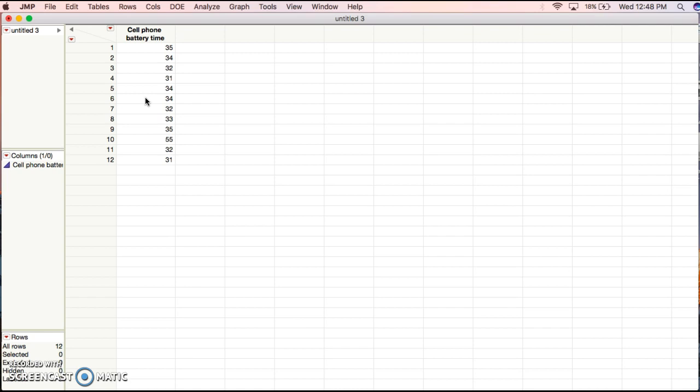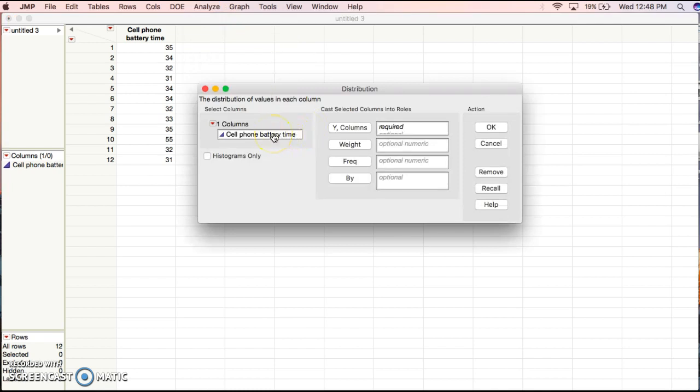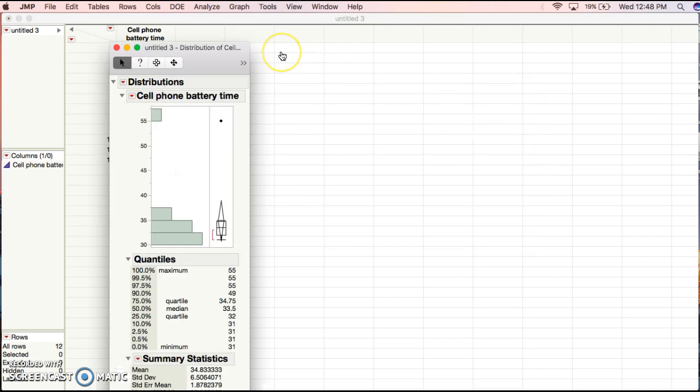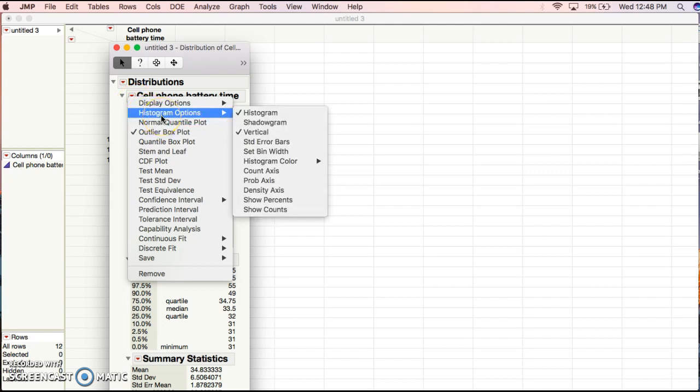For this problem, we are first going to go to Analyze, Distribution, take our cell phone battery time and put it into our Y columns. Click OK. With this data, we have this chart, but we want it to be easier to look at, so we'll go to our histogram options.